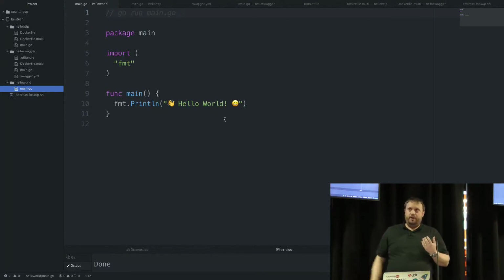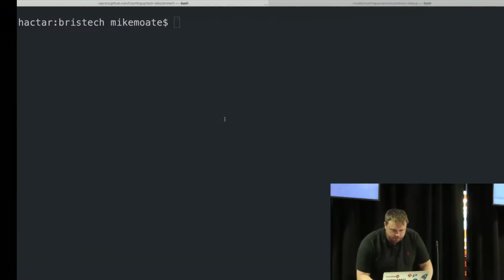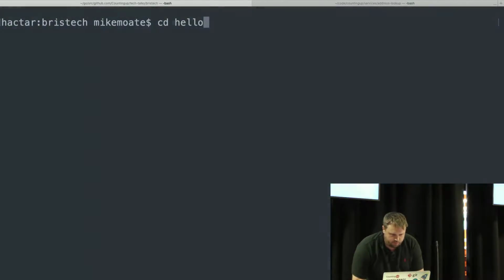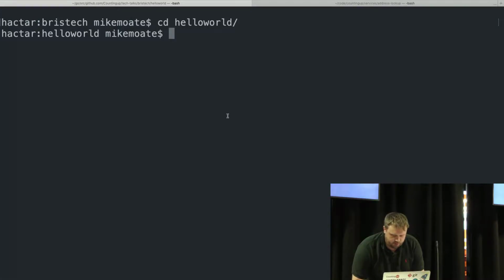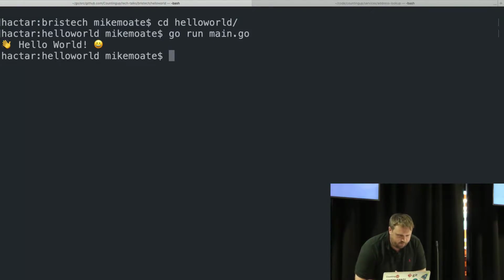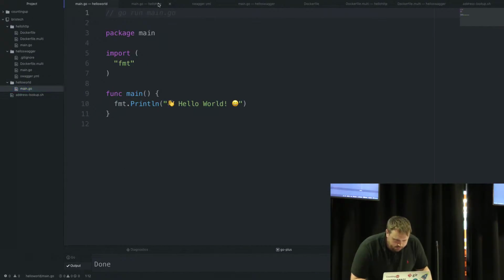Everything is UTF-8 happy. And so if we go into the Hello World directory, we just need to do a go run on the main.go, and it says hello world, with the emoji. So emoji in, emoji out, full UTF-8 pipeline. Very happy. It's not really a microservice, so let's go look at something a bit more interesting.